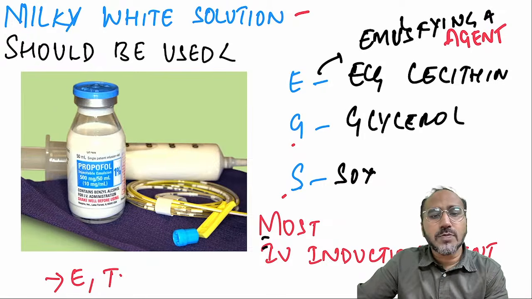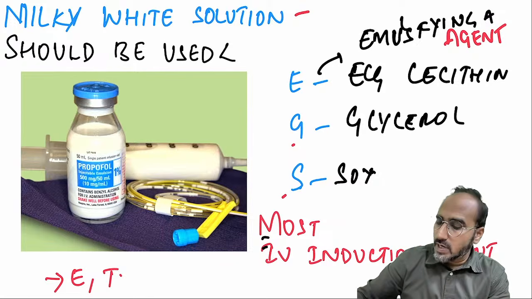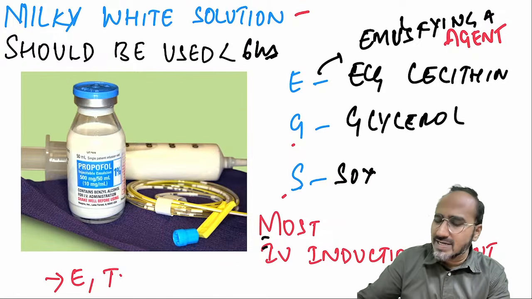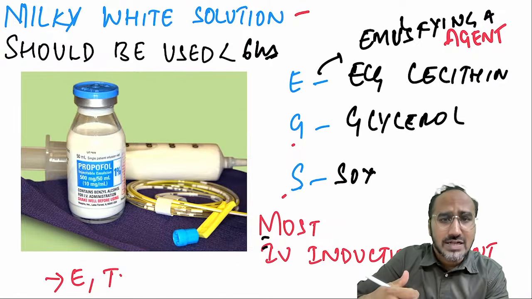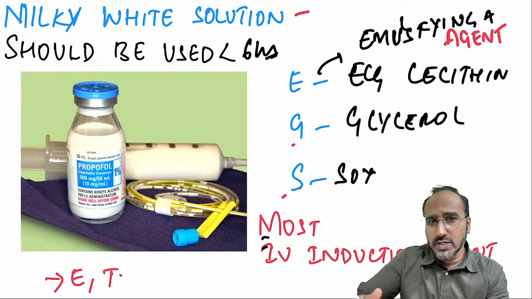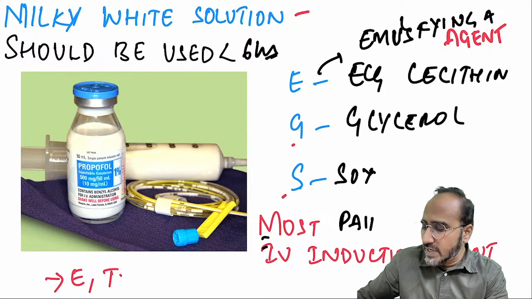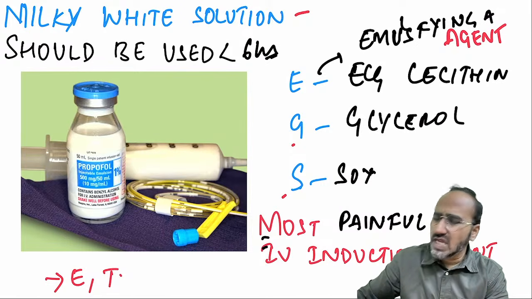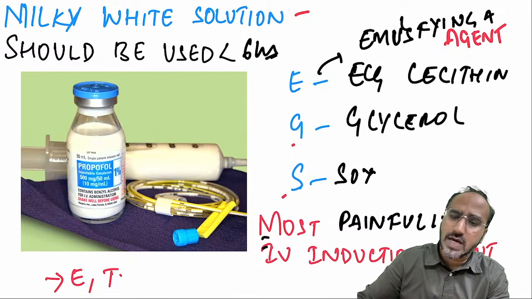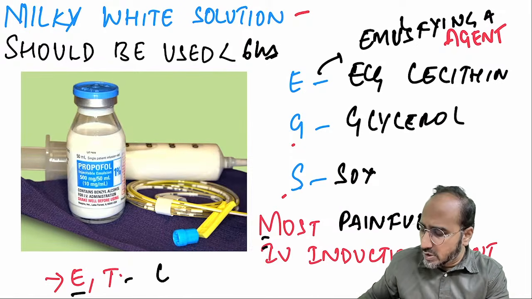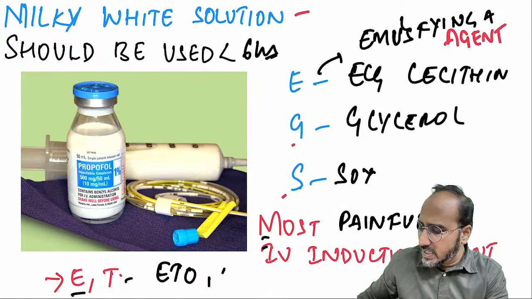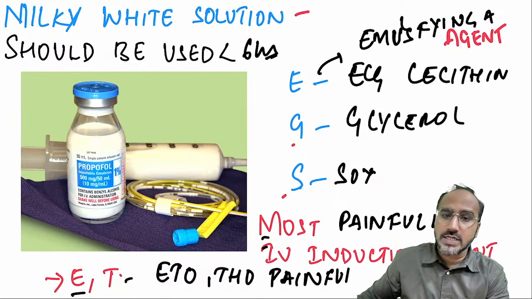One more property of propofol is that once you open the vial of propofol, it should be used within 6 hours. Otherwise, it gets contaminated. As we are giving propofol to the patient, it usually causes pain. It is the most painful IV induction agent. Apart from propofol, etomidate and thiopentone are also painful IV induction agents.